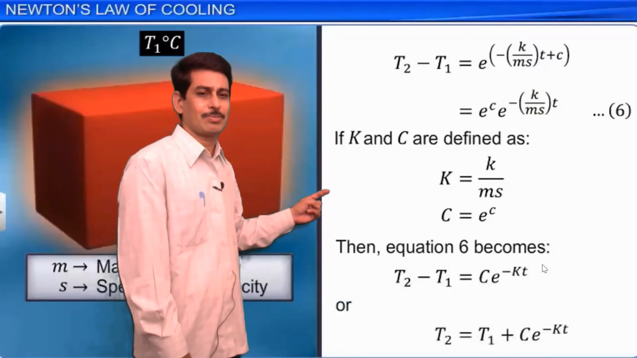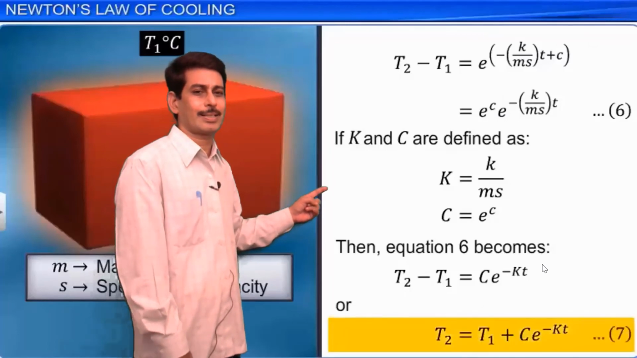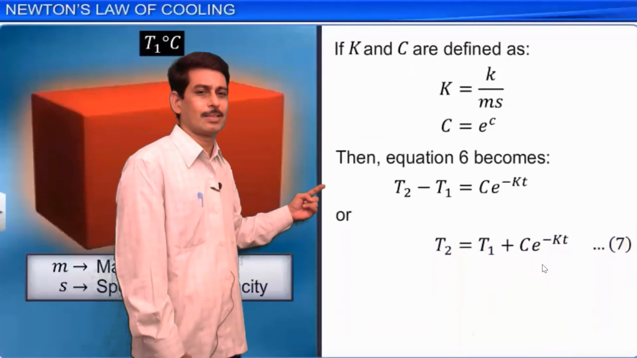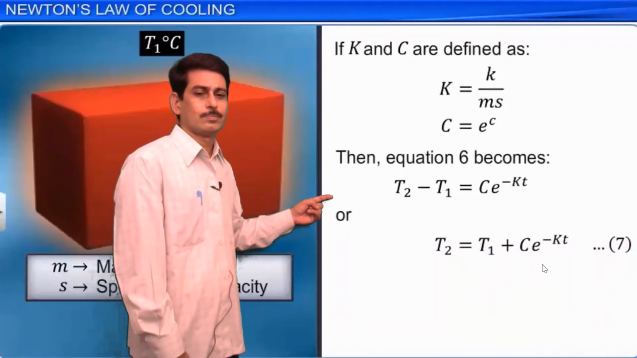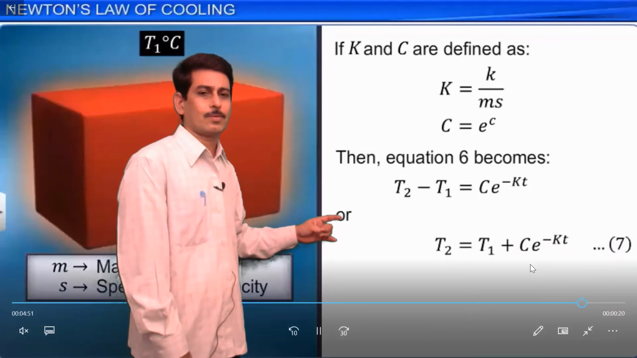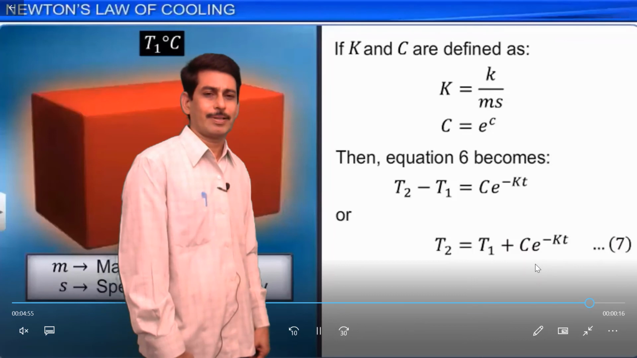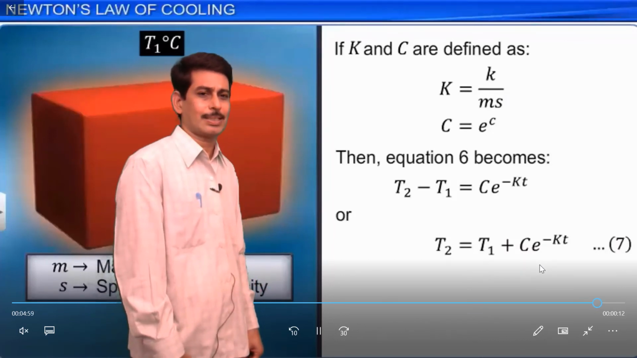So this is the equation of a straight line in the form y is equal to mx plus c. That's why if we draw a graph, we get a straight line, as we have seen earlier. So this is about Newton's law of cooling, and you get the final equation as T2 is equal to T1 plus C into e power minus kt.